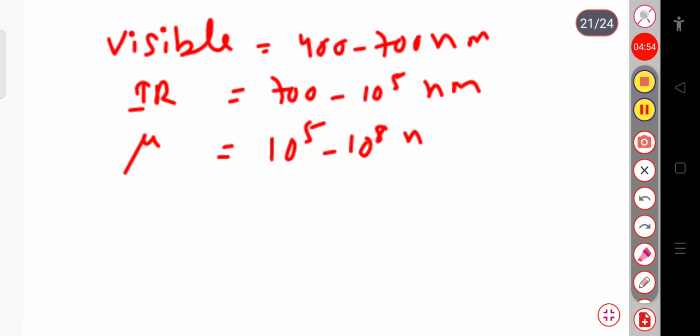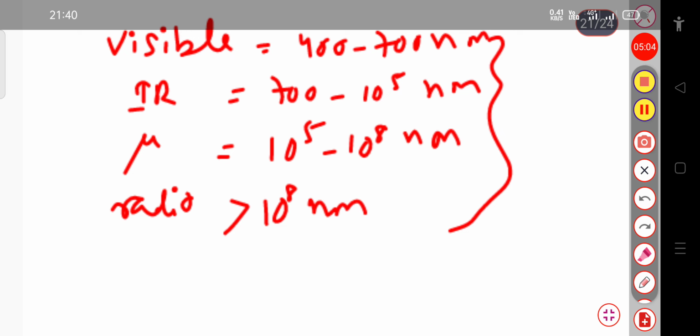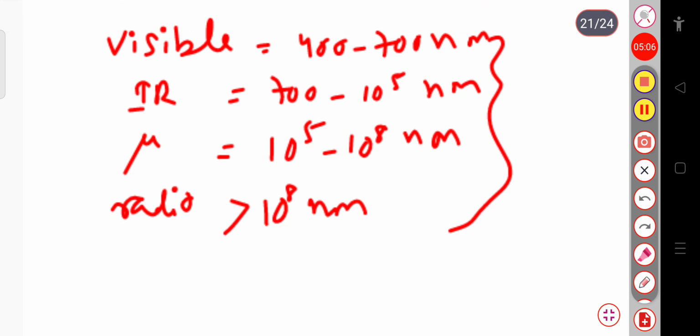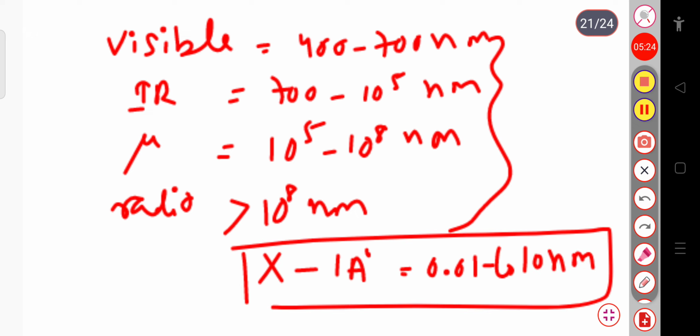And similarly, for the radio waves, the wavelength is greater than 10 power 8 nanometers. So now you can see that for visible, infrared, microwave or radio waves, the wavelength has a quite larger value as compared to that of the X-ray. In case of X-rays, this is 1 angstrom, or near about 0.01 to 10 nanometer.